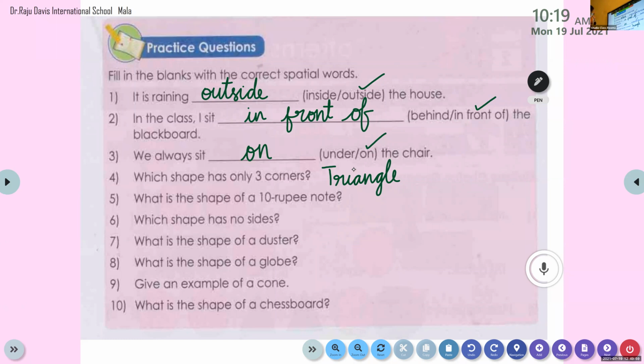Which shape has only 3 corners? The answer is triangle. Triangle. And the remaining questions, that means 5, 6, 7, 8, 9, 10, we will do in the next class.